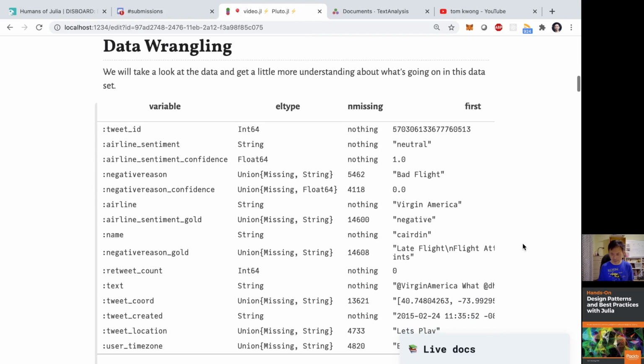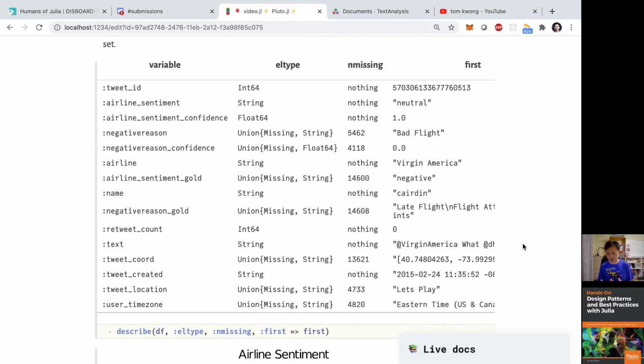As usual, I would like to see some metadata so I can understand the data better. With the describe function that you can see here, I'm showing the element type and the number of records that have missing data. I also want to see the very first row of the data frame, so I'm putting in this special argument. It will run the first function on every column, which gives me the first value in that column, and it's showing me that value over here. So I can quickly see what the data might look like.